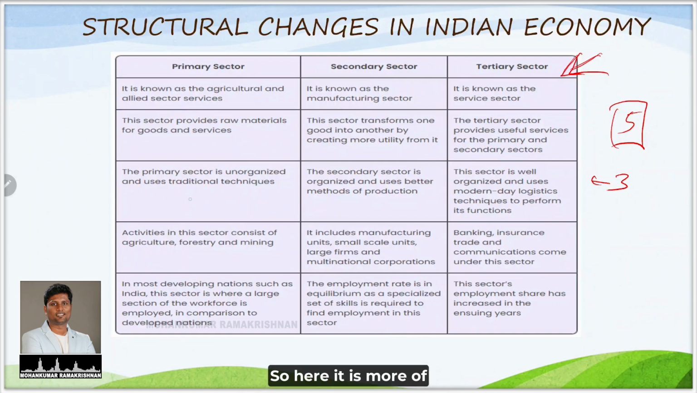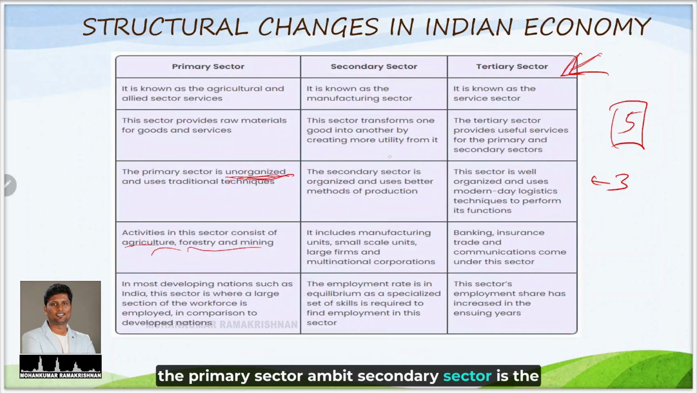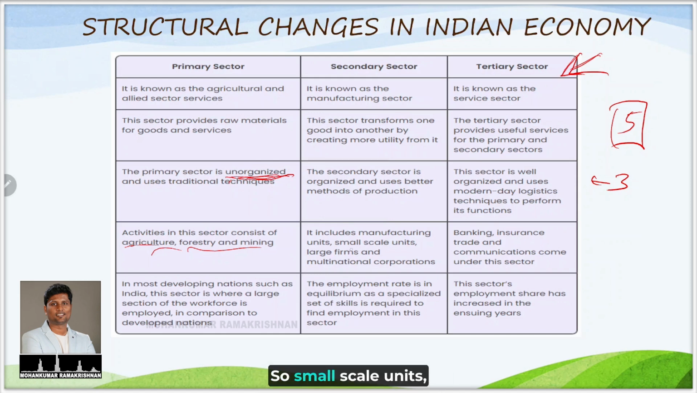So here it is more unorganized in nature. You cannot count or quantify it exactly. Forestry, mining, agriculture, everything comes in this primary sector. Anything that happens with the help of the plentiful natural resources is put under the primary sector ambit. The secondary sector is the manufacturing sector. They collect the raw material from the primary sector and make it into finished goods. So small scale units and manufacturing units are a part of the secondary sector.